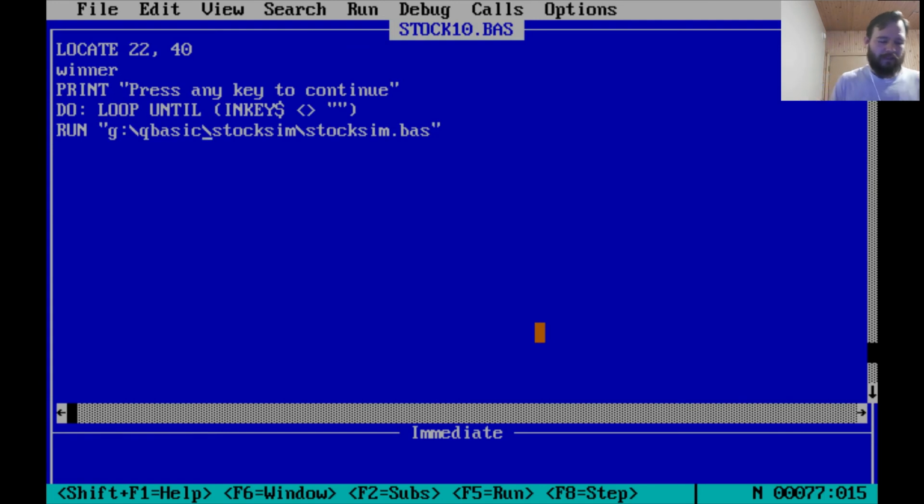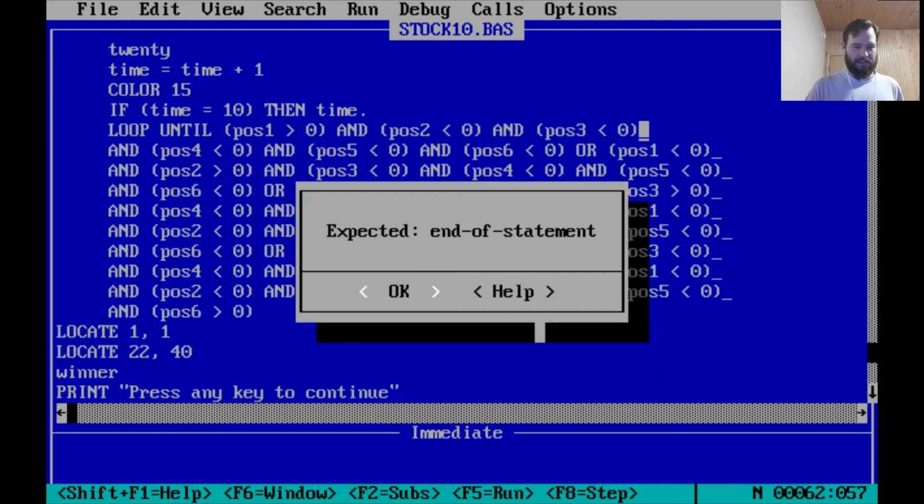But anyway, that is Stock Simulator version 1.0. Thanks for slugging it out with me. This was a monumental undertaking, even though I say I only wrote it in 30 minutes. This defined a lot of what I did after the fact, and Stock Simulator became something that I had a lot of fun with. But this is the initial first.